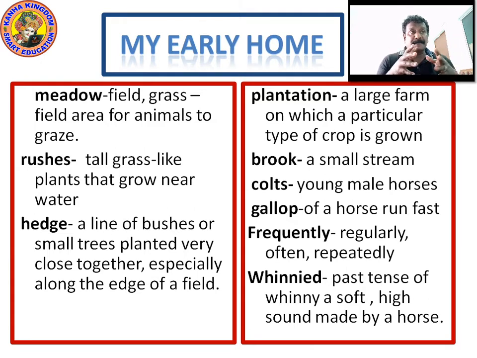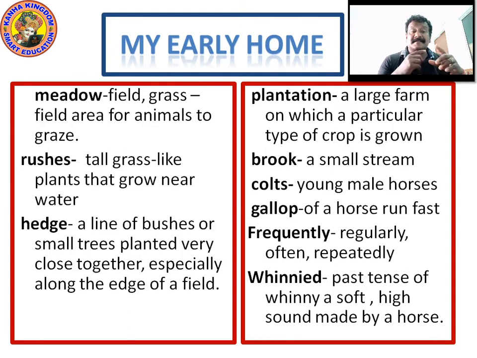Brook, a small stream. What is a brook? Brook means a small stream coming through the mountain hilly areas. Colts, young male horses. Colts are young male horses. Gallop, gallop of a horse, run fast. Frequently. Frequently means regularly, often, repeatedly. What is frequently? Frequently means regularly, often, repeatedly.